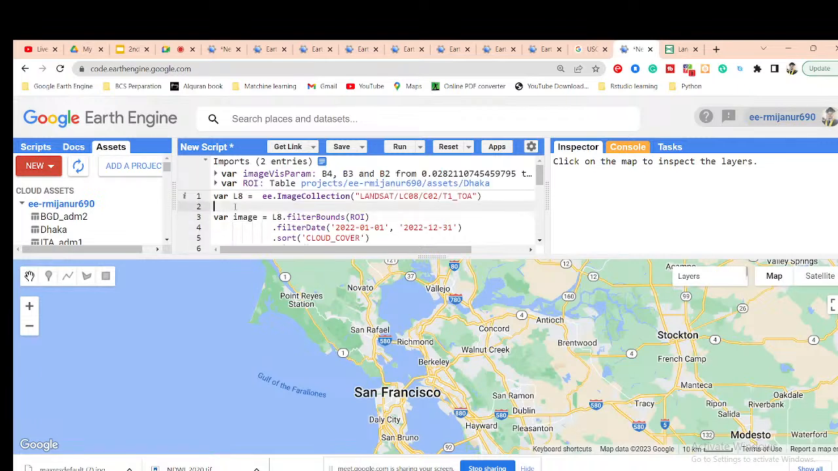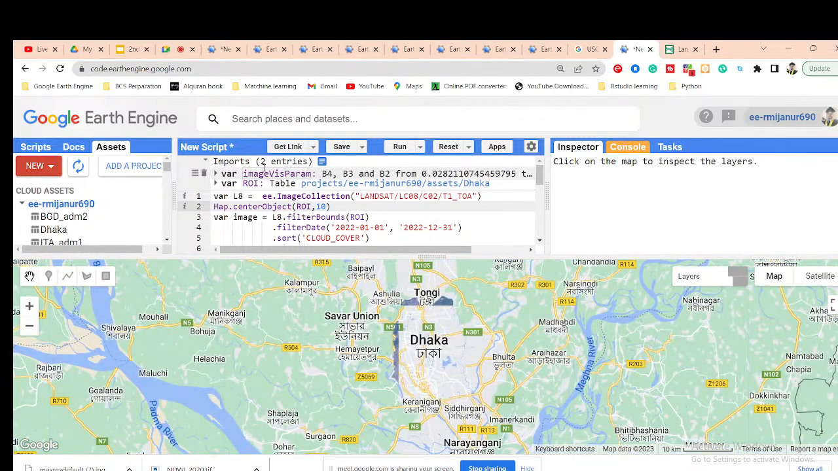I also need to focus the center, so simply use Map dot center object, that ROI, put here 10. Okay, so now it displays the result.